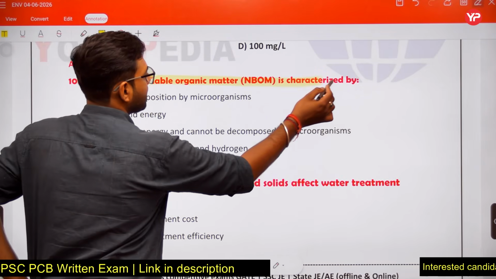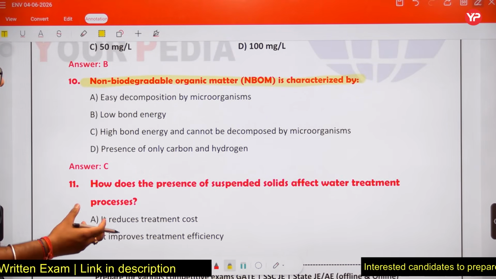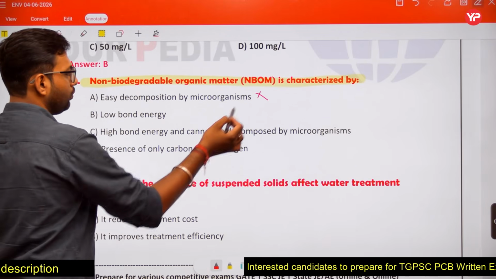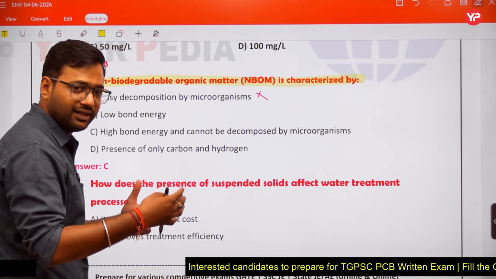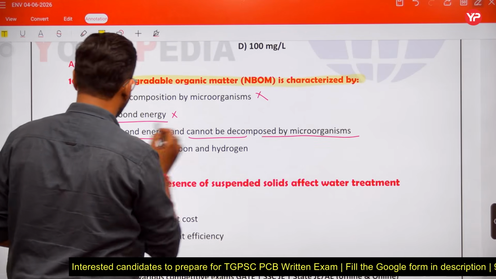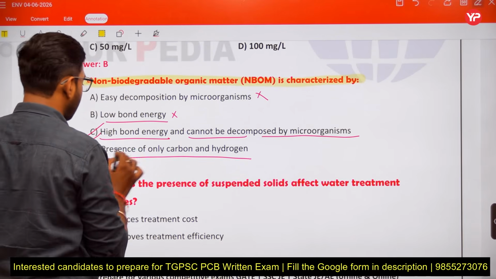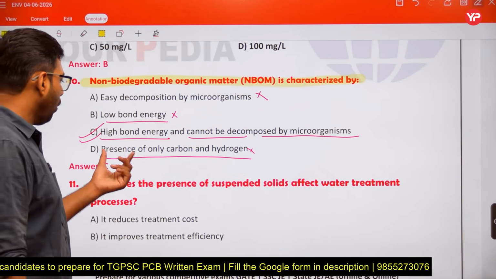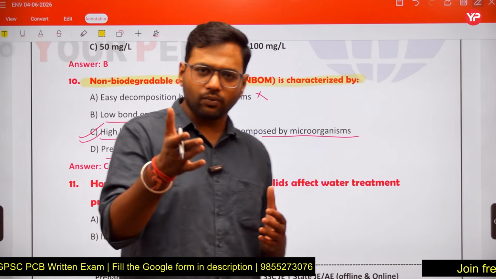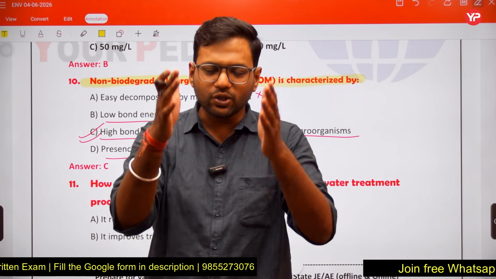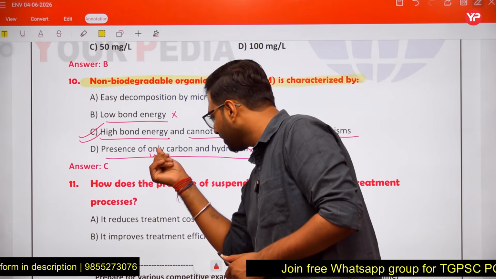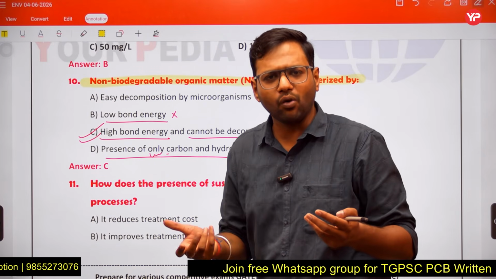Non-biodegradable organic matter is characterized by what? It is organic matter which cannot be decomposed. Easy decomposition, no. Because bond energy is high, it cannot be easily decomposed. Low bond energy, no. High bond energy and cannot be decomposed by microorganisms, yes. Presence of only carbon and hydrogen is the wrong statement. Non-biodegradable matter is also organic matter, and it also consists of carbon, hydrogen, oxygen, nitrogen, so saying only carbon and hydrogen makes the statement wrong.